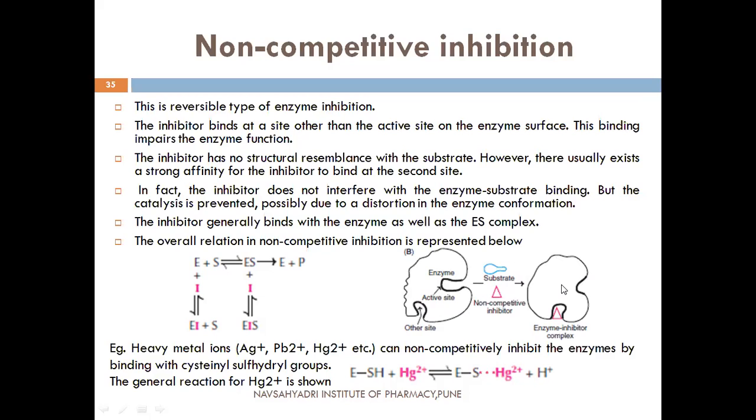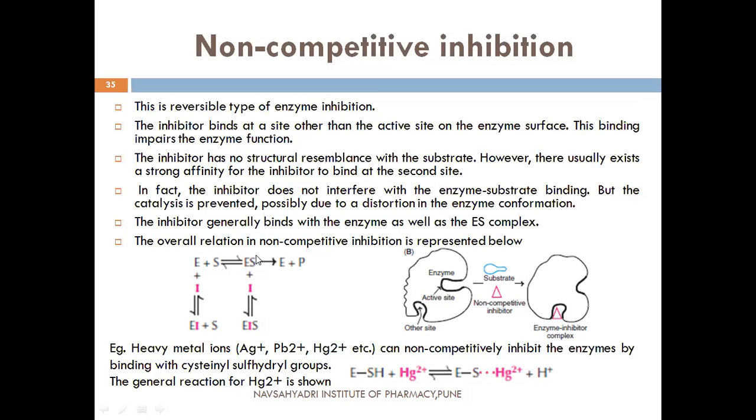So that's why sometimes the enzyme substrate complex may form, but because of some conformational changes in the enzyme, the further catalytic activity of the enzyme does not occur. So see here, the enzyme substrate complex is formed, but if the inhibitor is there, an enzyme inhibitor complex is formed, and the further catalytic activity of the enzyme is prevented.